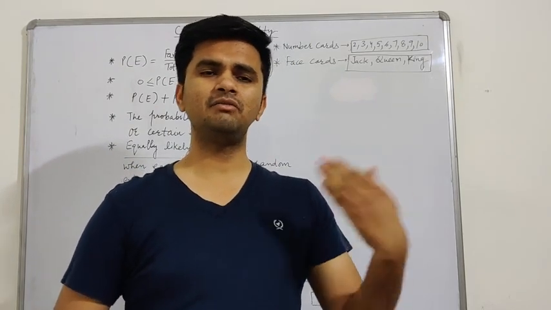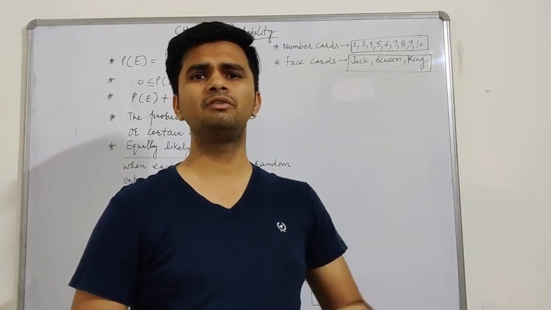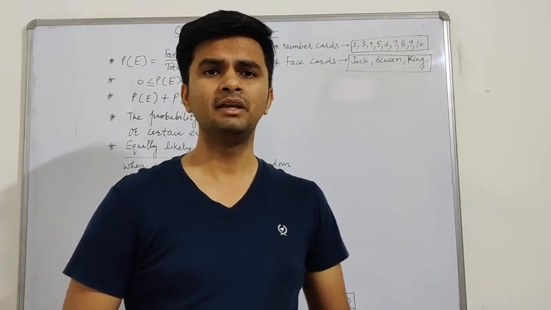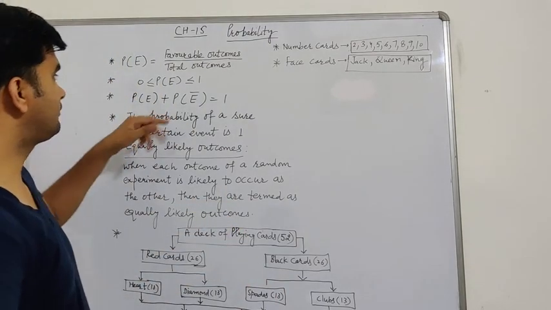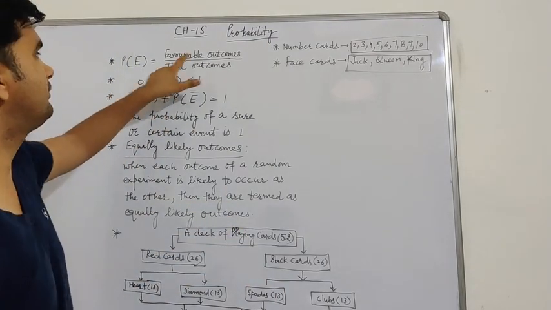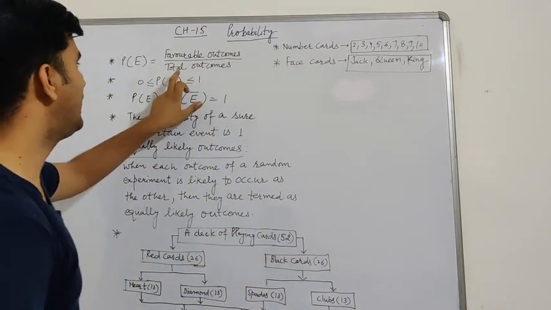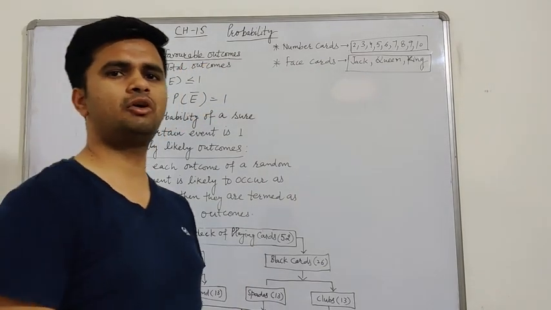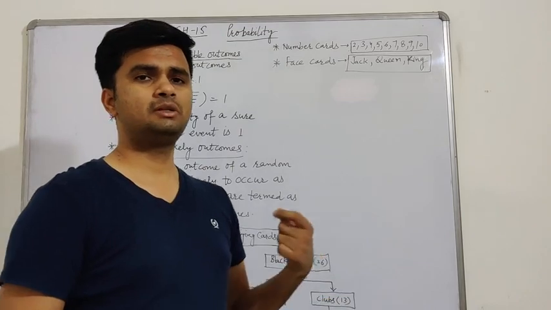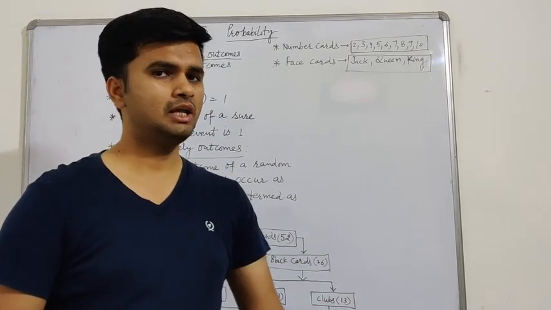In the same way, we find the probability of different experiments. The formula to find the probability of any event E is favorable outcomes upon total outcomes. As I have already told you, I am tossing a coin. So it is possible that head will come or tail will come.